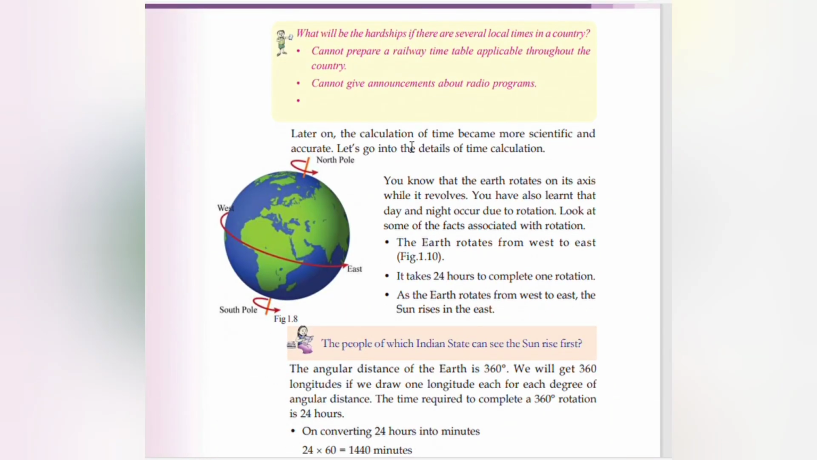Later on, the calculation of time became more scientific and accurate. Let's go into details of time calculation. You know that the earth rotates on its axis while it revolves. You also have learned that day and night occur due to rotation. Look at some of the facts associated with rotation. The earth rotates from west to east. It takes 24 hours to complete one rotation. As the earth rotates from west to east, the sun rises in the east.